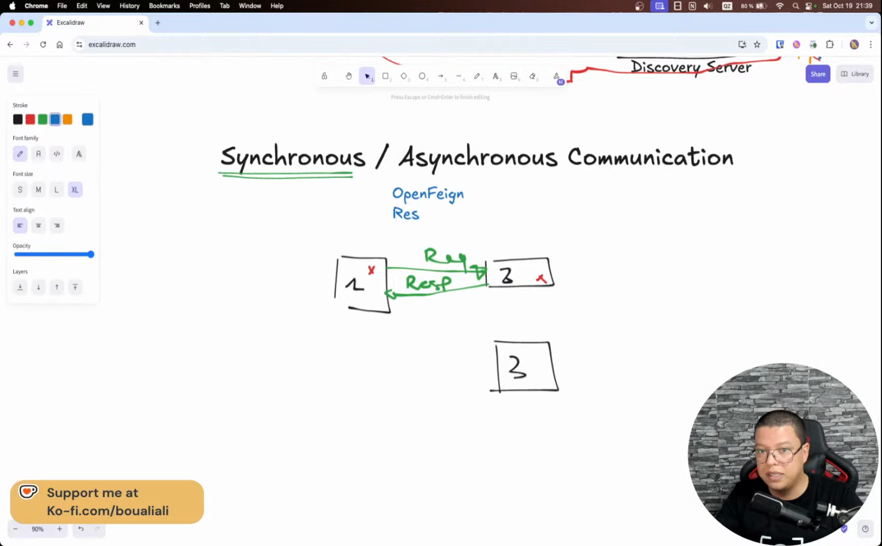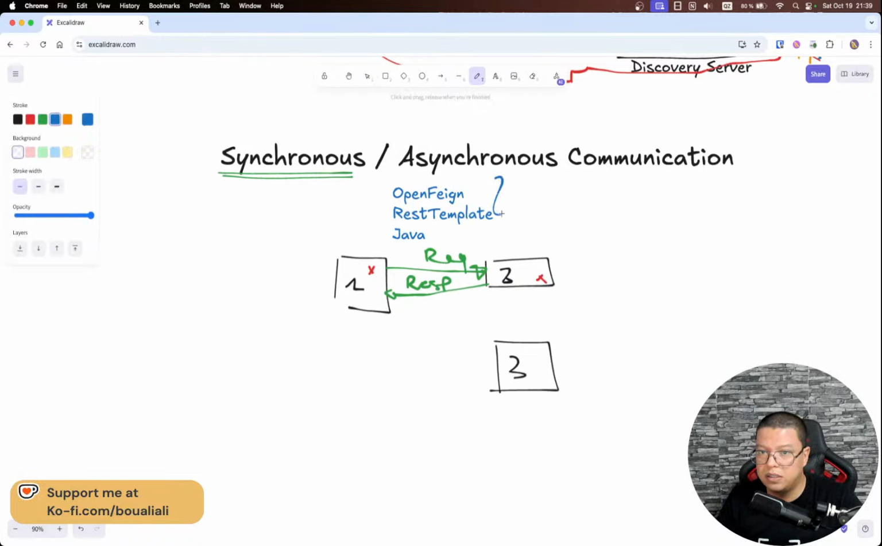We also have RestTemplate, which we can use to send HTTP requests. When we talk about OpenFeign and RestTemplate, we are talking mainly about HTTP requests. Or we can just use classic, simple Java code to send an HTTP request. As I mentioned, all this is HTTP. So for HTTP communication we can use OpenFeign, RestTemplate, or just Java, or maybe other libraries.